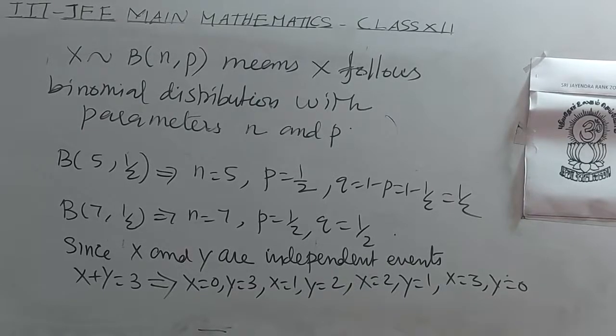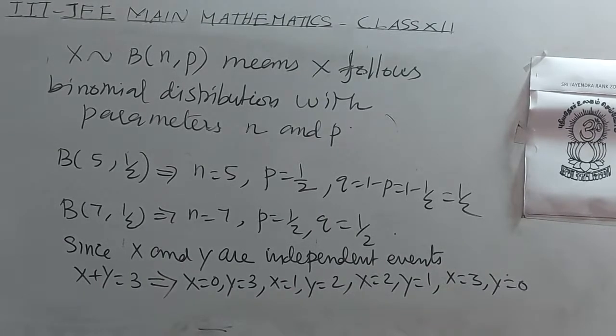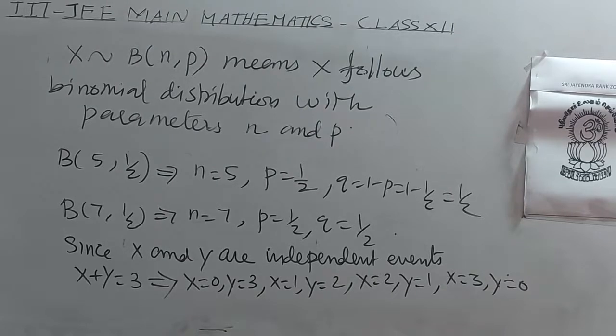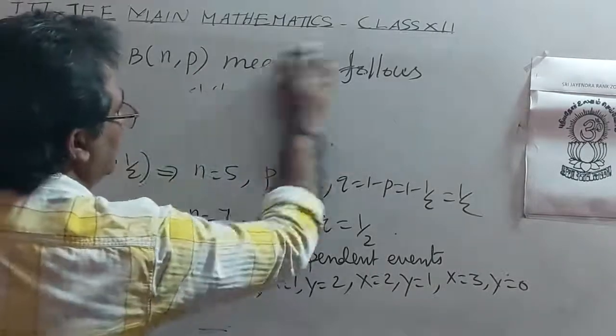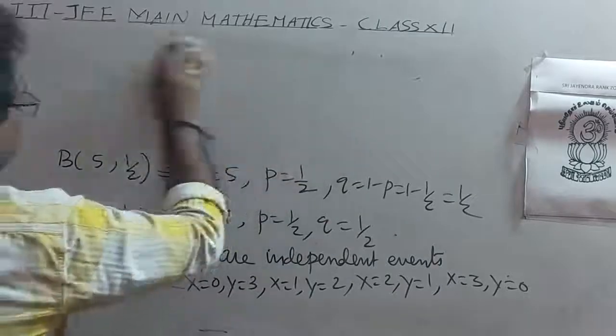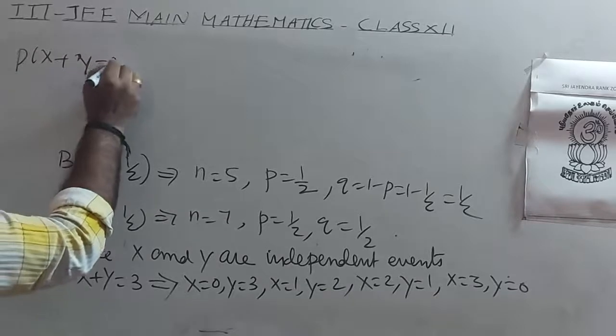So these are the possibilities. Probability of x plus y equal to 3.